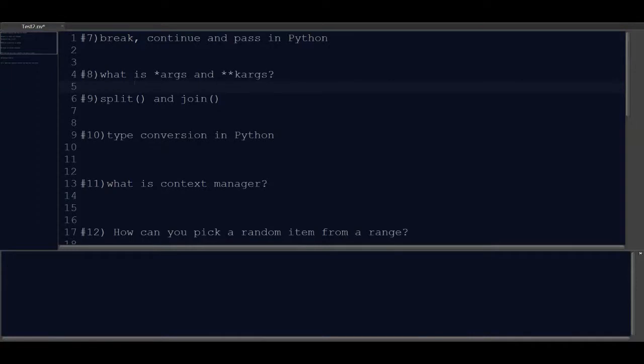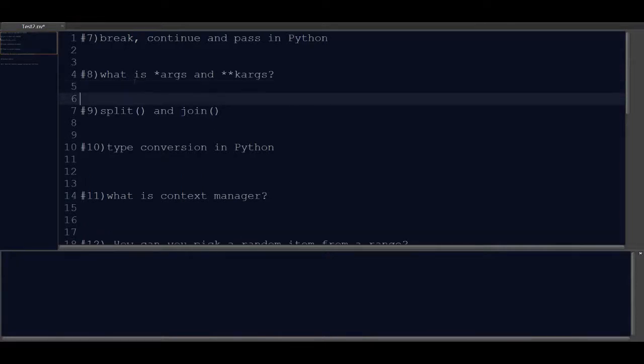Let's start with the next question. What is the difference between args and kwargs? Both are argument lists that we pass to a function. The only difference is that in args we pass non-keyworded arguments and in kwargs we pass keyworded arguments, that is, arguments in the format of key and value pairs. Now let's try to understand the same thing with one small example.